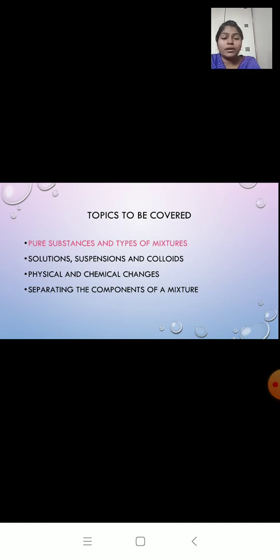Like copper. Copper is made up of only copper atoms. Elements exist in solid, liquid and gaseous form. So the majority of the elements are present in solid form. We have 11 elements in gas and 2 elements exist in liquid form. There is mercury and bromine. Elements can be divided into 3 categories: metals, non-metals and metalloids.